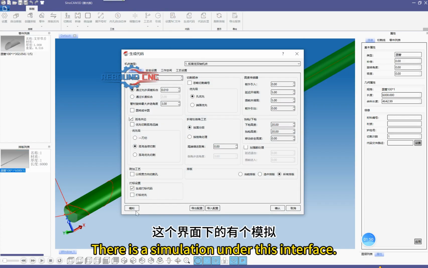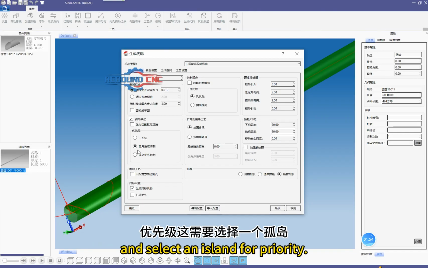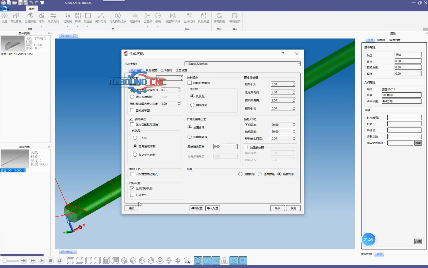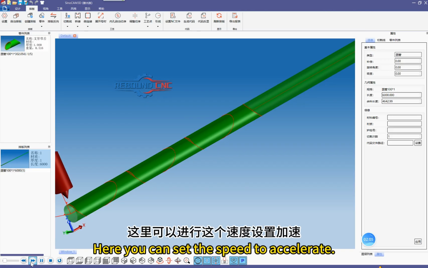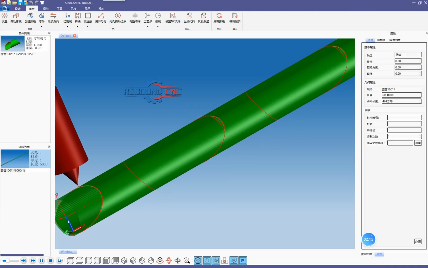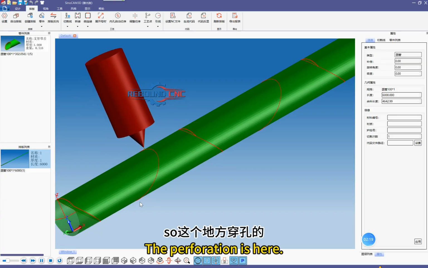There is a simulation under this interface, and select an island for priority, continuous cutting. Click on Simulation. Here you can set the speed to accelerate. The perforation is here.